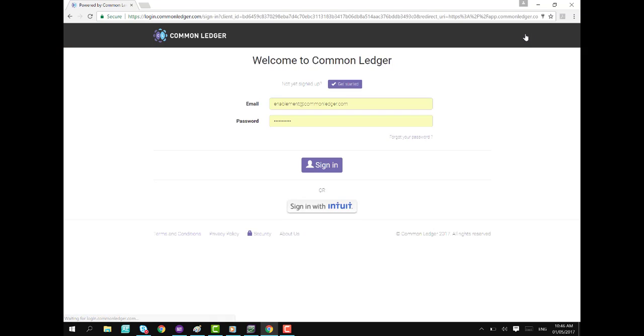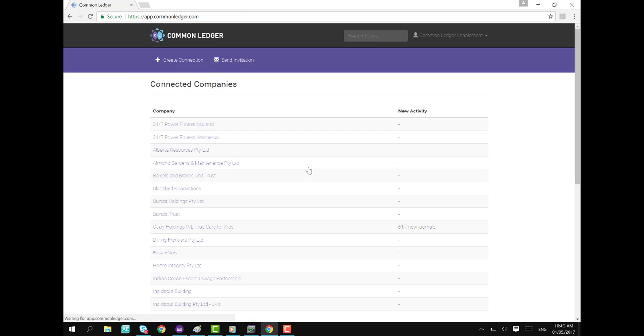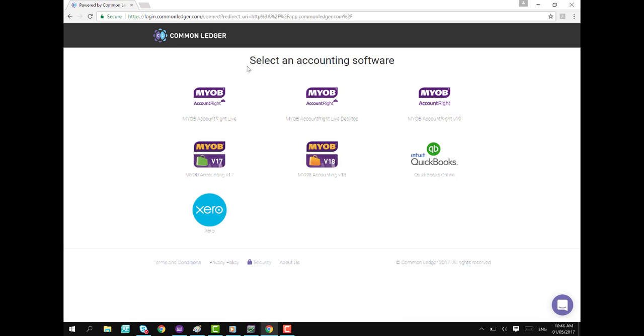Once here, you'll need to log in. Once you've signed in, click on Create Connection and you'll be prompted to select the software package matching the type of file you would like to connect. However, the connector itself will be the same regardless of the MYOB version that you use.